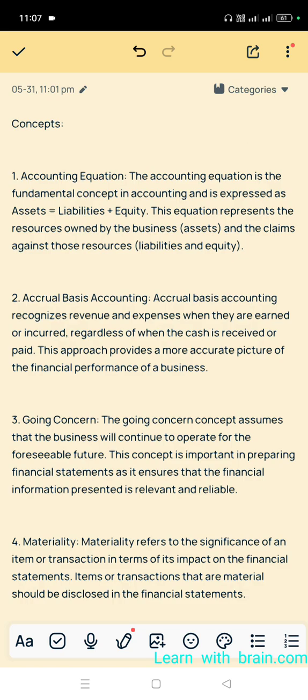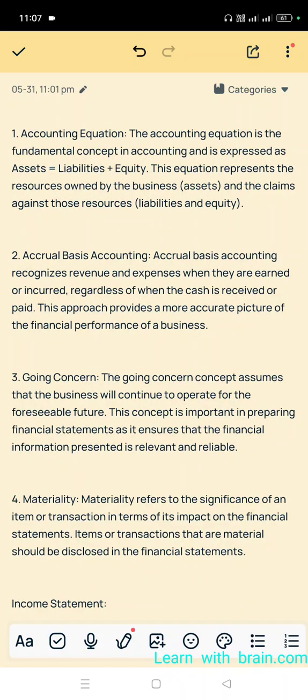Next, the second concept, accrual basis accounting. We follow accrual basis accounting while recording financial transactions. Accrual basis accounting recognizes revenue and expenses when they are earned or incurred, regardless of when the cash is received or paid.